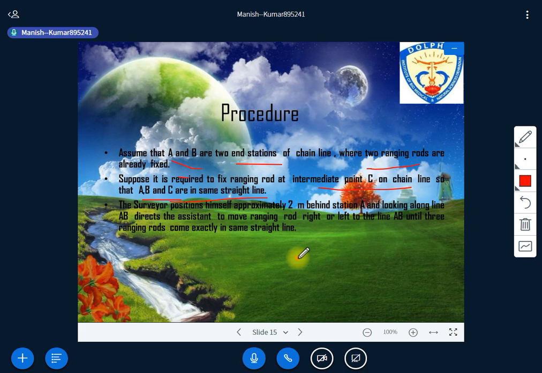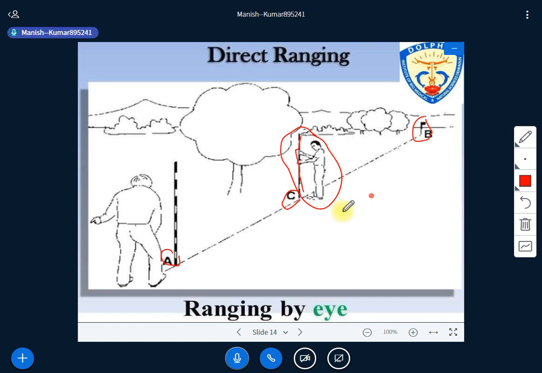And he or she has to look along the line AB and direct the assistant to move the ranging rod right or left of the line AB until all the intermediate ranging rods come exactly in the same straight line. Have you got that? Okay, let me explain by this image itself. You are here. If you are the